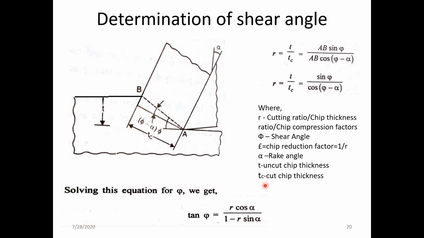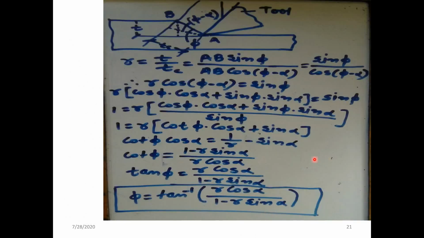In the previous slide I already told how we can calculate the value of phi, and I asked you to simplify this. It can be simplified and we can calculate the value of phi. Just now in this particular slide I have explained that. This can be simplified and we get phi equal to tan inverse of r cos of alpha divided by 1 minus r sin of alpha.